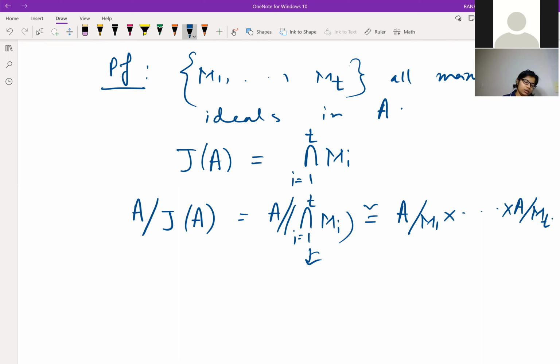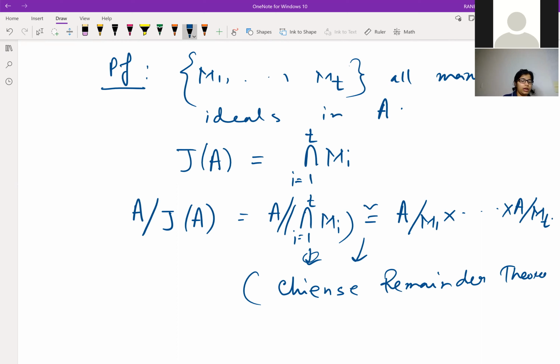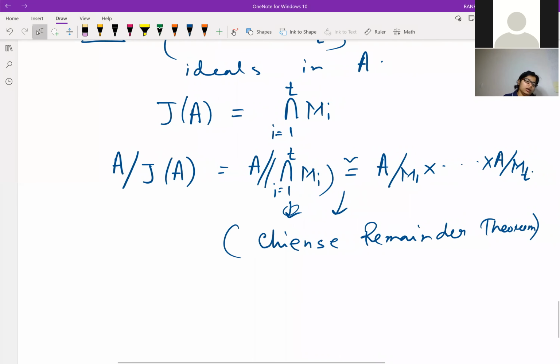This part of the isomorphism follows from the Chinese remainder theorem. And why can we use the Chinese remainder theorem here? Because any two Mi are co-maximal, so they are co-prime to each other. Hence the map is surjective, and this map is an isomorphism.